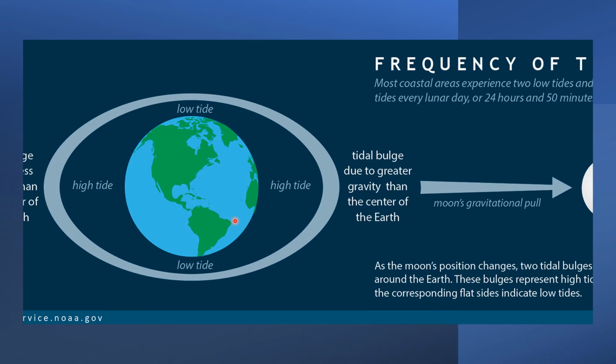All coasts experience these tides, the rise and fall of ocean water, with some hours of high tide and some hours of low tide. When the tide is high, water comes up to the coast. When there is low tide, water moves back from the land.